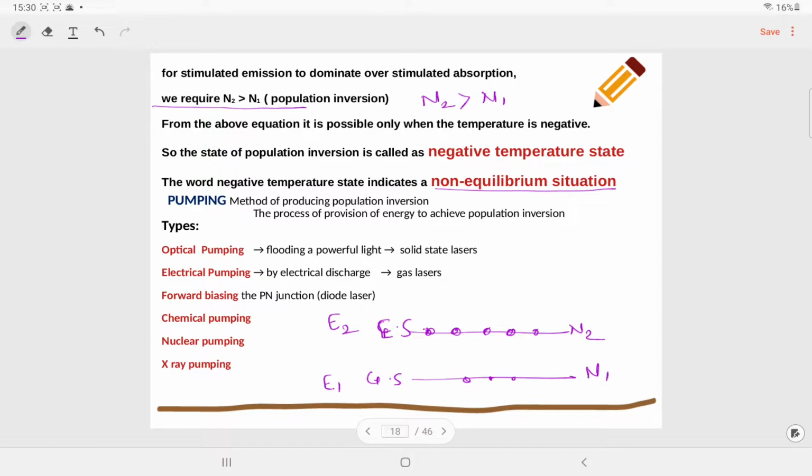And yes, there are several types of pumping scheme. Optical pumping, where we are using powerful light. Electrical pumping, where we are using electrical discharge, which is used in a gas laser. Another is forward biasing, which is used in PN junction diode laser. Then chemical pumping, nuclear pumping, and X-ray pumping. These are the several types of pumping scheme.